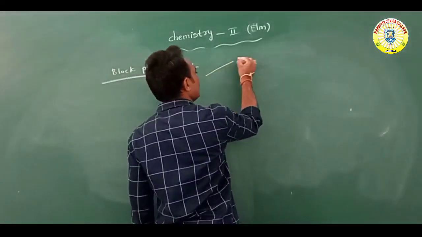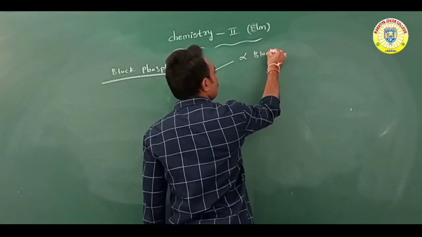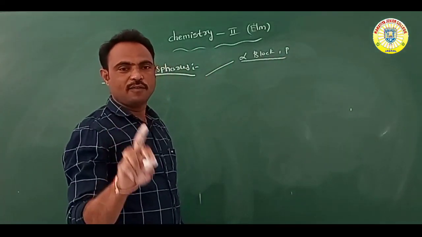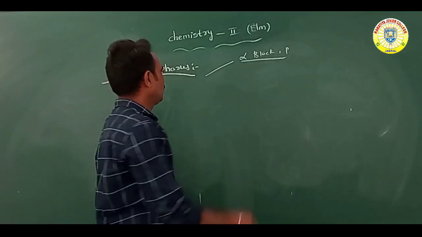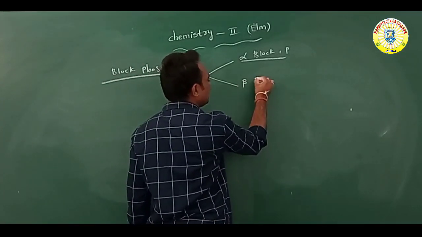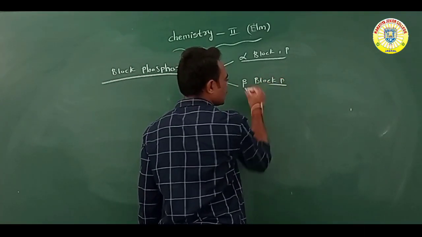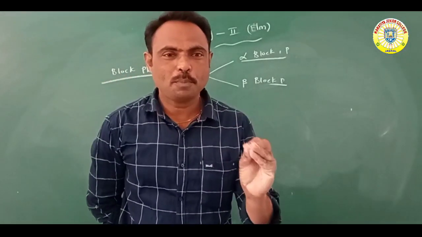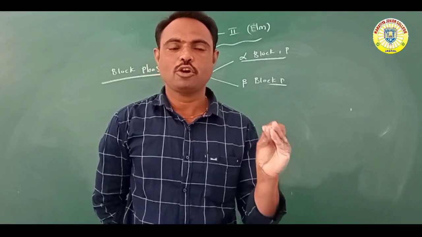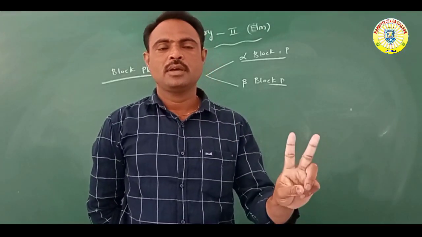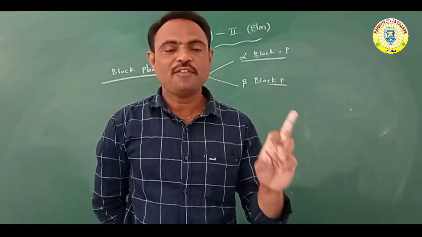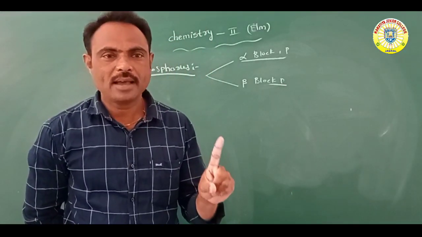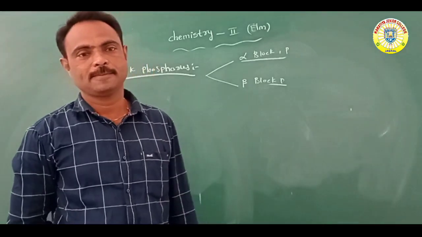Number one, alpha black phosphorus. Number two, beta black phosphorus. So black phosphorus is classified into how many types? Two types: alpha black phosphorus and beta black phosphorus.